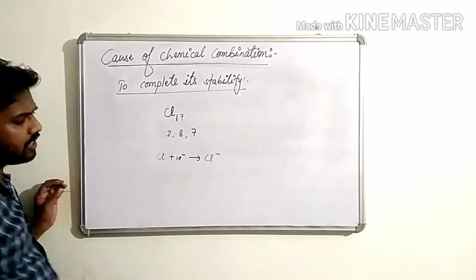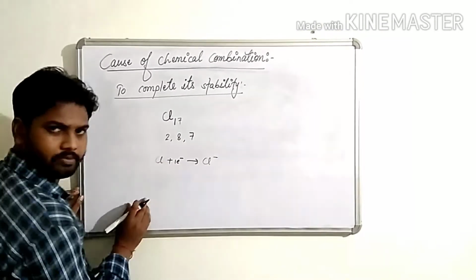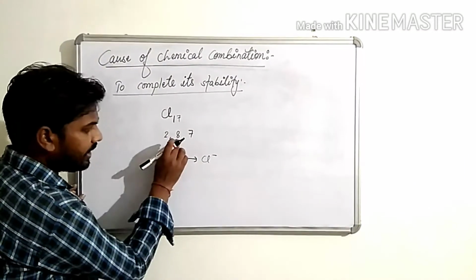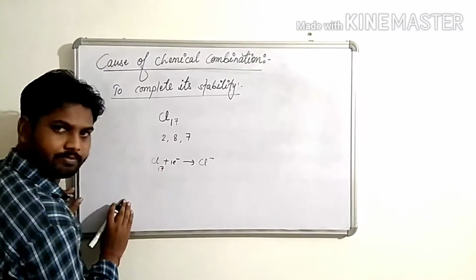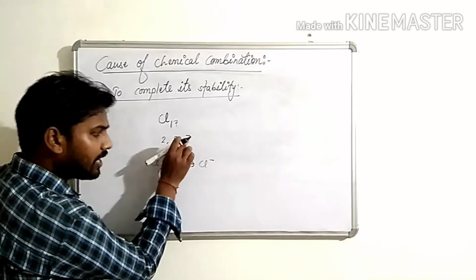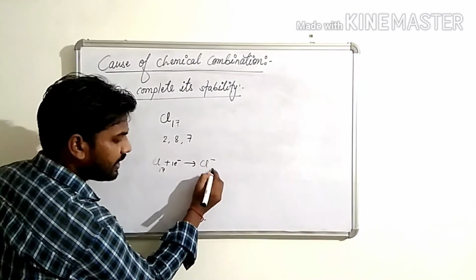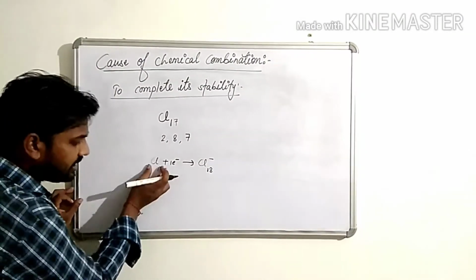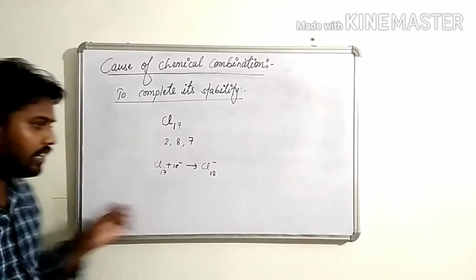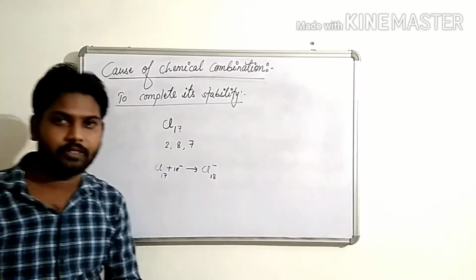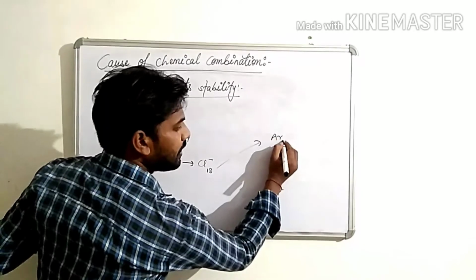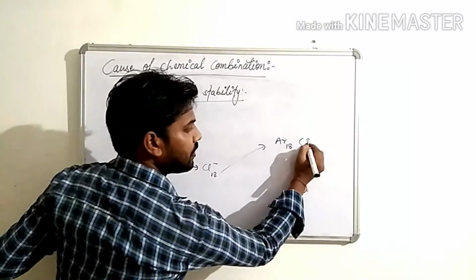Now, see the difference, children, between chlorine and chloride. Okay, this chlorine has 2, 8, 7, 17 electrons, and this chloride has 2, 8, 8, after gaining 1 electron, 18 electrons. Now this is an ion, and this has already completed its stability. Now compare with argon, atomic number 18, this is an inert gas.